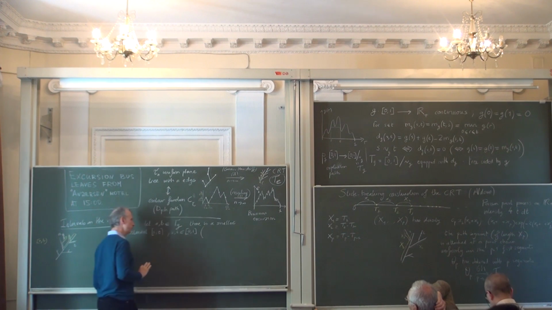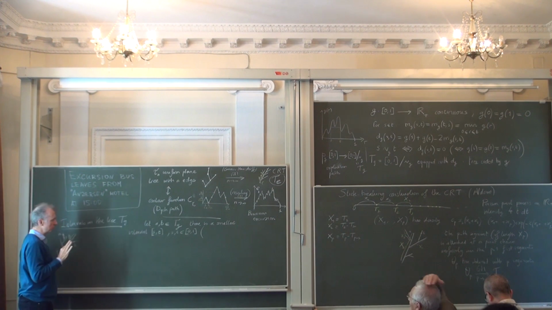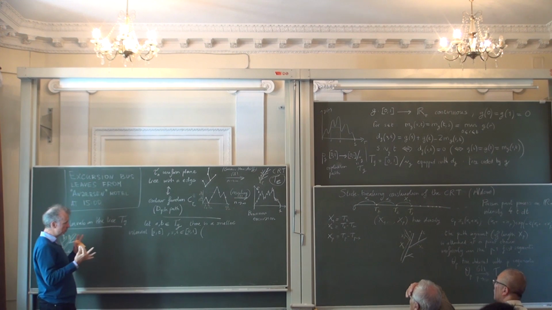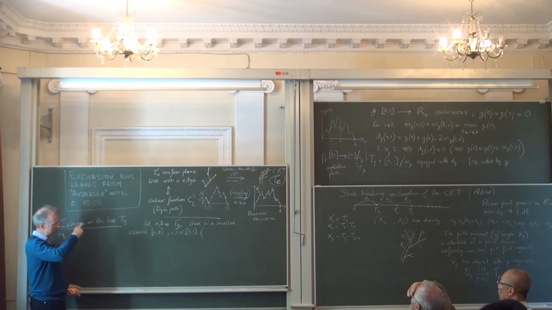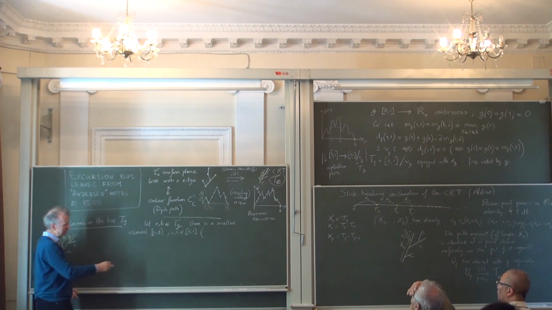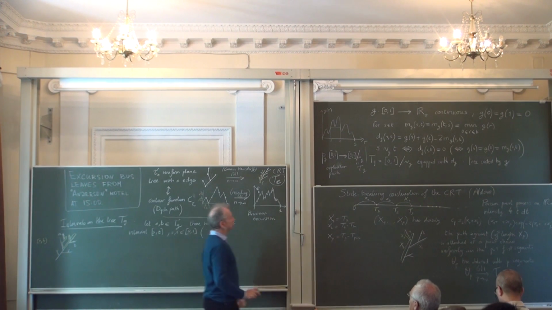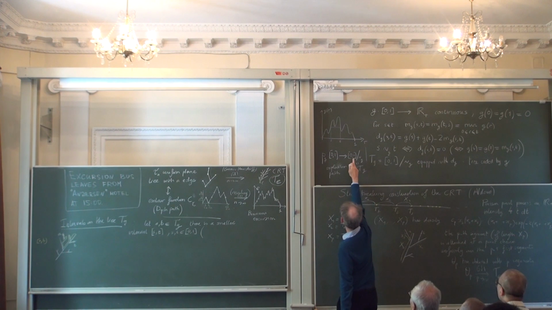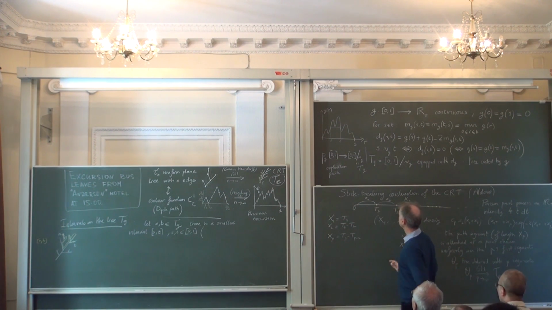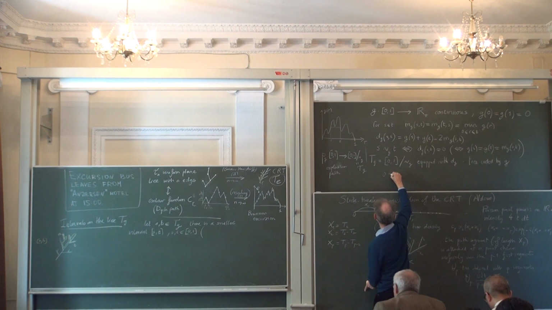So here I have to make a very special convention. I have to view the interval [0,1] as a circle, because I identify, if you want, 1 and 0. It should be obvious that 1 and 0 correspond to the same point of the tree, so I can identify them. So it's obvious that 0 is always equivalent to 1.